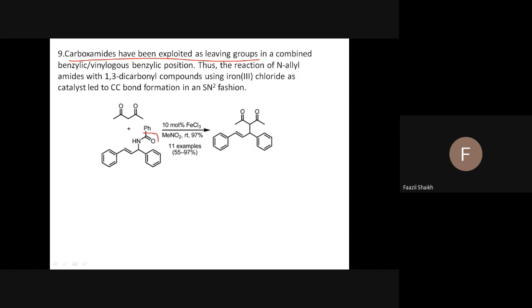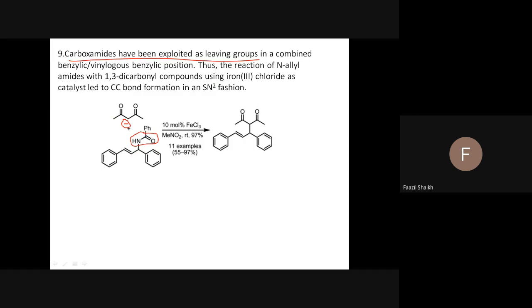This is called a carboxamide. So now we have changed here. So far we have learned only benzyl alcohol, diphenyl methanol, right? Yes. Now we have changed it. What did we do here? Now we are maintaining this as a nucleophile, right? Isn't it? Yes. It's a nucleophile. Now we are changing here.